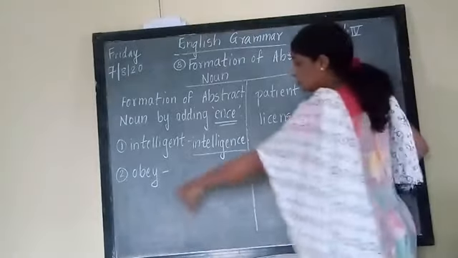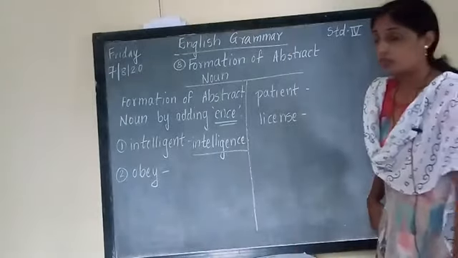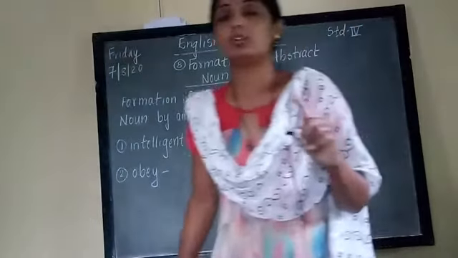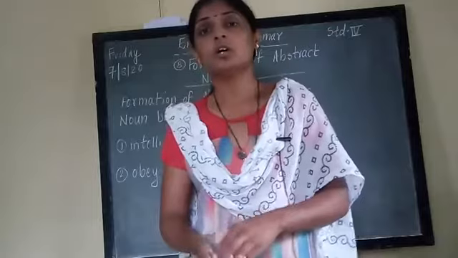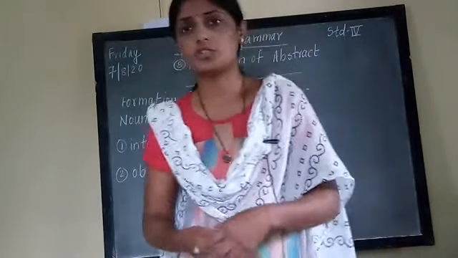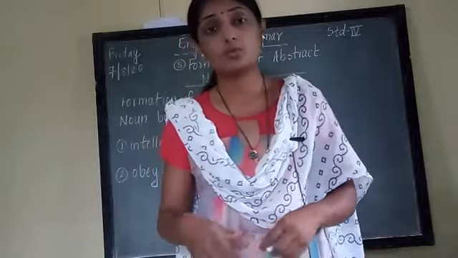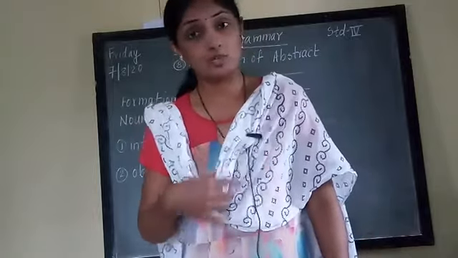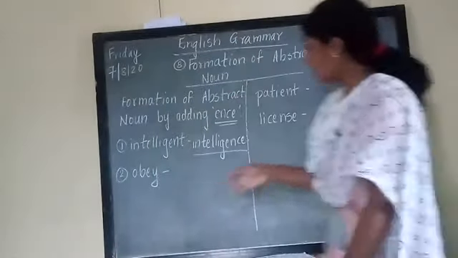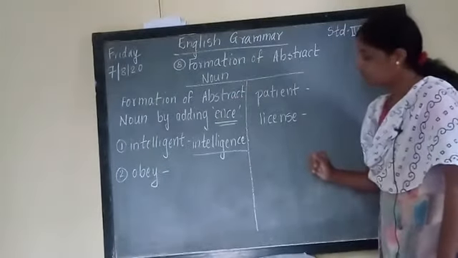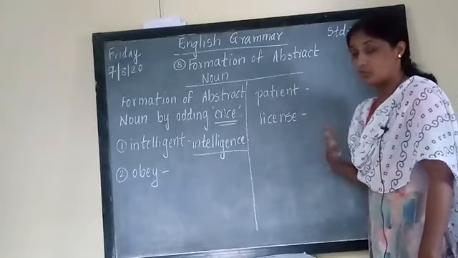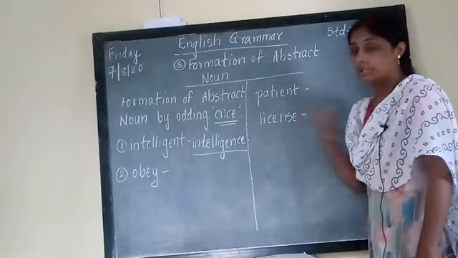The next word is obey. Okay. Now we say you should obey the teacher, you should obey the rules. You should obey your parents. You should obey your teachers. You should obey elders. Obey means you should listen to elders. Those who are bigger than you, you should respect them. You should obey them. So it is an activity which you should have in you, or you should inculcate in you.